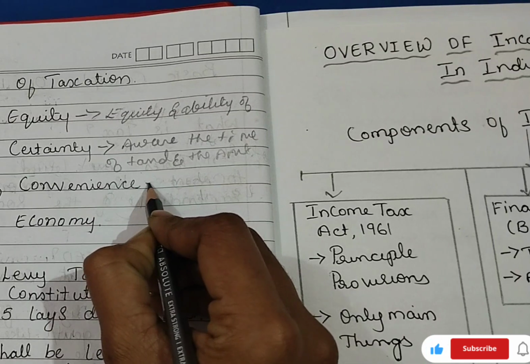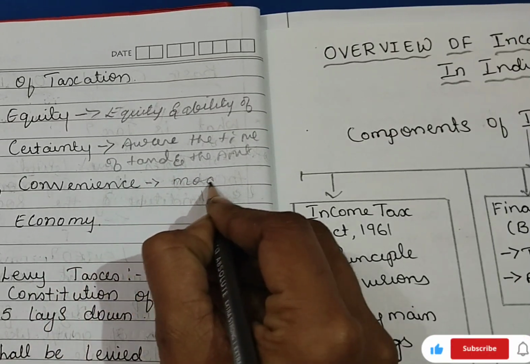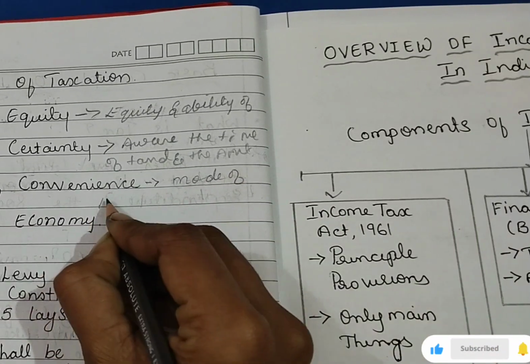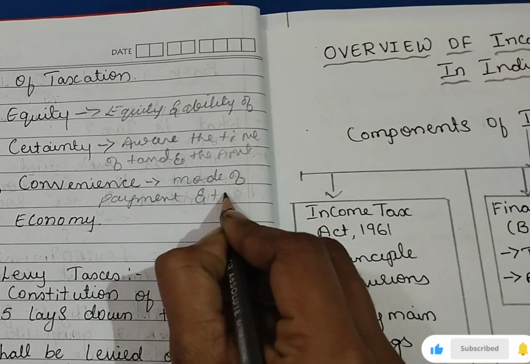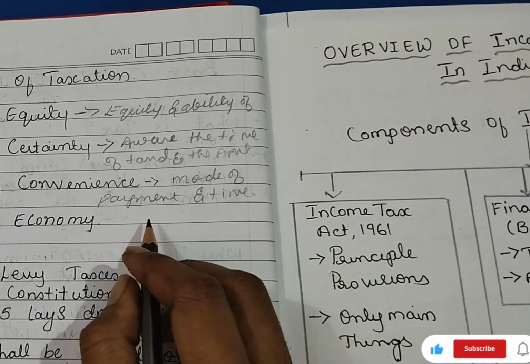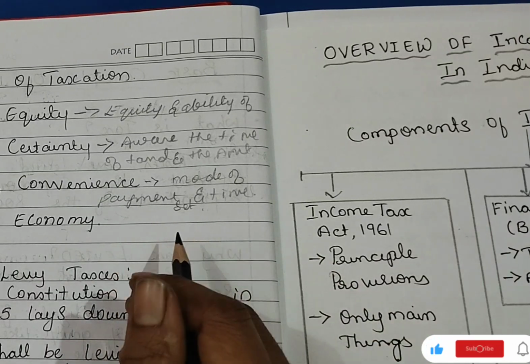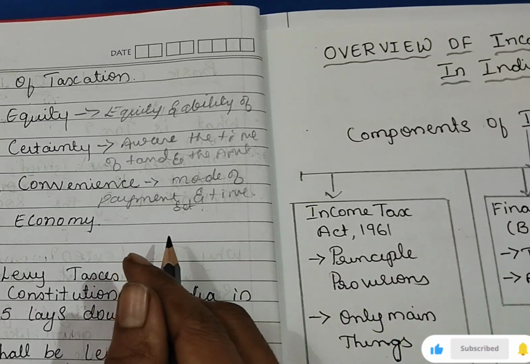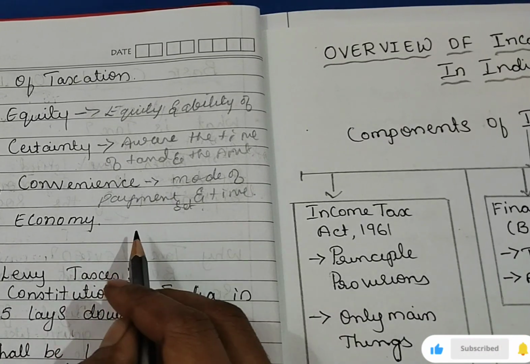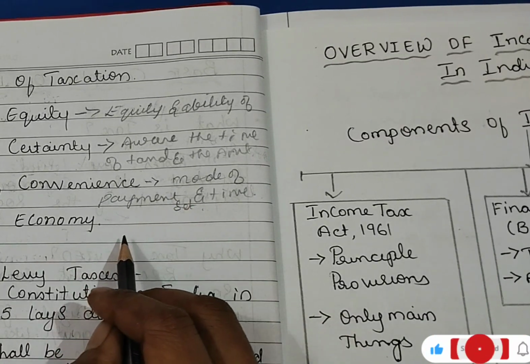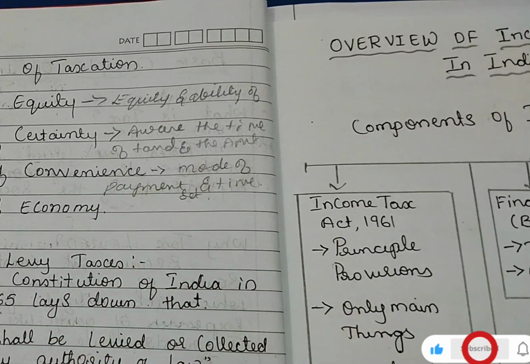Canon of convenience means the taxpayer should know the mode of payment and the time to pay this tax. Time should be set. For example, land revenue will be collected at the time of harvesting and income tax will be collected at the source, right? So that's why it should be convenient to the taxpayer.